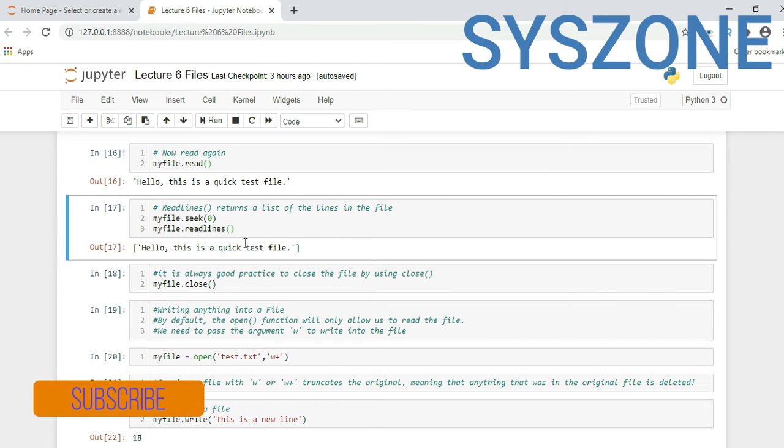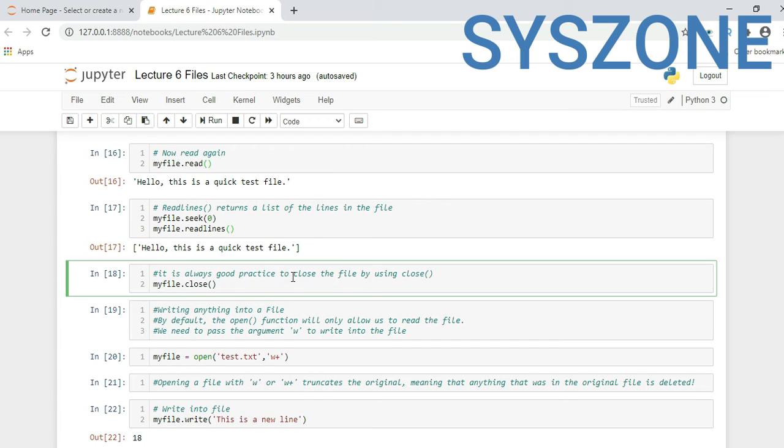And also, whenever we open any file, it is a good practice to close the file once your work is done. So here we can use the close function, myfile.close(), and it will close an open file.